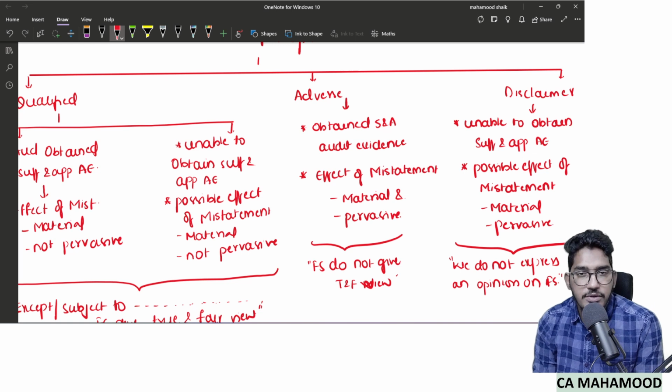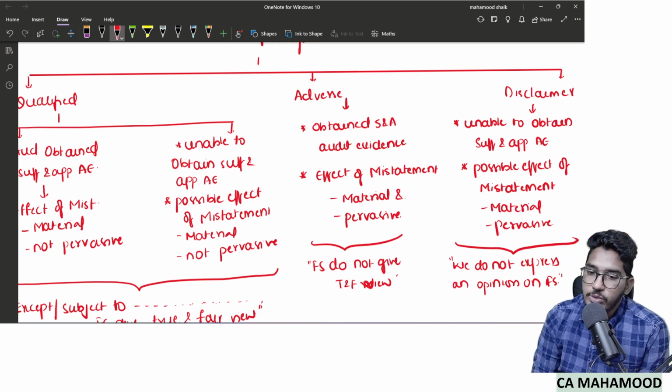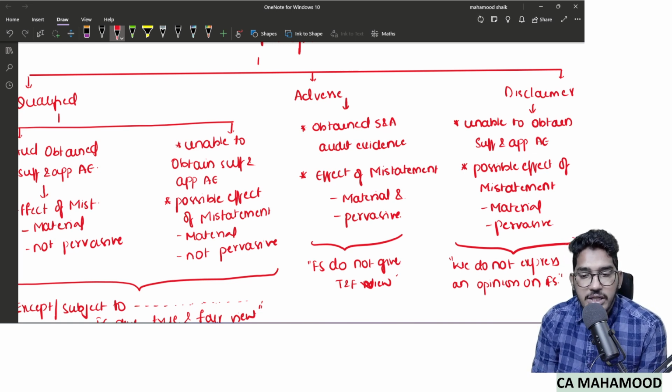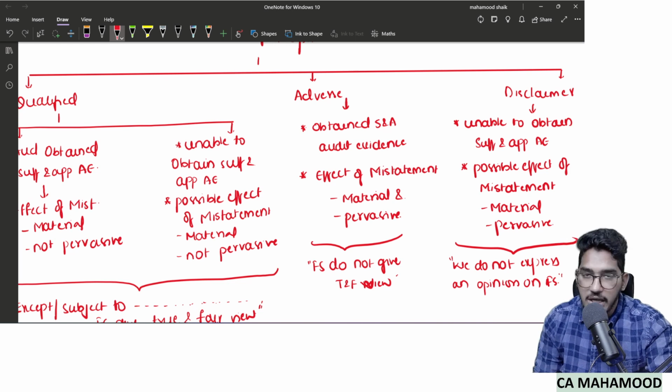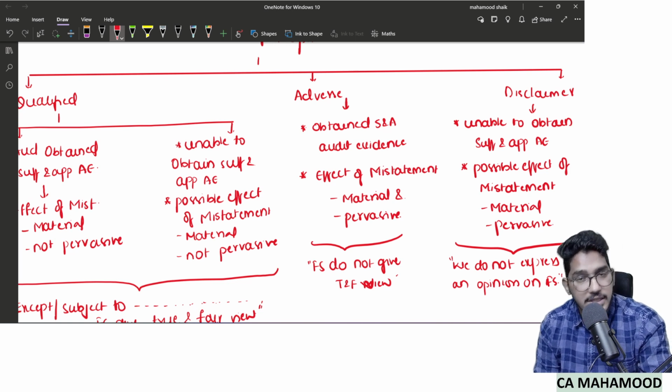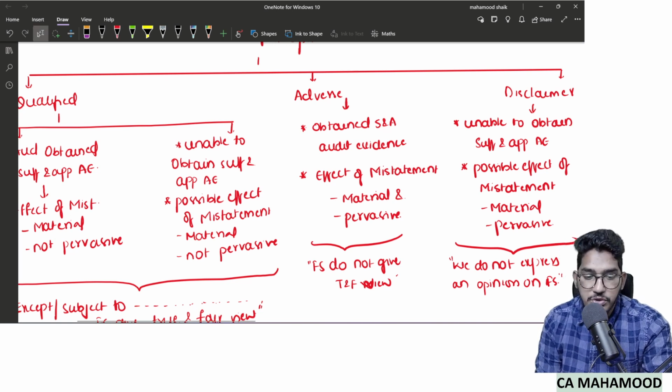And if you observe carefully, qualified also contains some negative opinion, adverse also contains some negative opinion, disclaimer also contains some negative opinion. So let me show you now the practical examples. Sir, will these qualified, adverse, disclaimer opinions be given in the real world? Yes, they will be given. Let me show you some examples now.